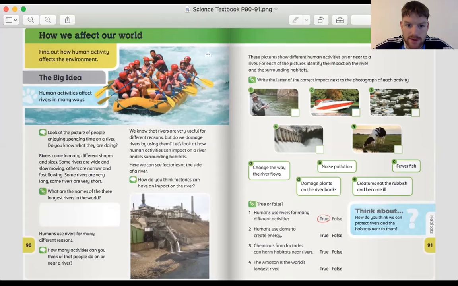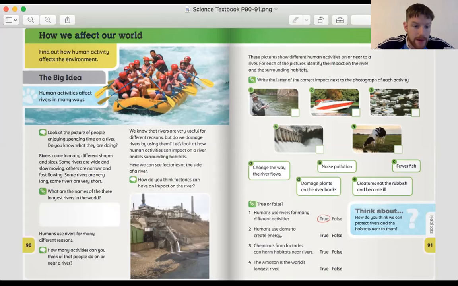The water around it is very choppy and white. I think they're whitewater rafting, which is what happens when you go down a stream or a river which is moving very fast. And there are lots of rocks and things like that that you have to avoid. So that's another example of human activity on a river.